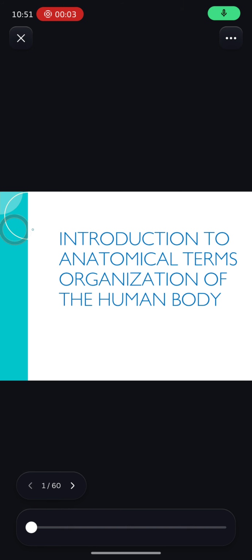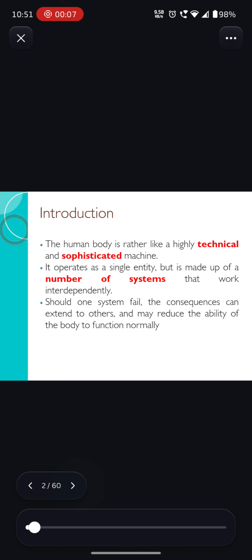So let's discuss introduction to anatomical terms, organization of human body. Here we can see that in the introduction part, the human body is rather like a highly technical and sophisticated machine. The human body is compared with a highly technical and complicated machine. So a human body works as a complex machine, so it operates as a single entity but is made up of a number of systems that work interdependently.